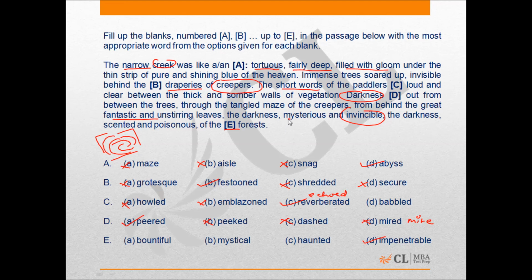Don't just be fooled by the word mysterious. There's also the word darkness. So darkness would only be in an impenetrable forest when light could not pass, when something cannot pass through, right? Otherwise, people might have thought that it could be haunted because of the word mysterious. It is not. The context doesn't give that away. It cannot be mystical, mysterious is already given there, and it cannot be bountiful or plenty. The word is impenetrable, because bountiful is a word with a positive connotation, while impenetrable again is not a negative word, but fits here because we're talking of darkness, because of the trees, a lot of trees that were there. So we have the answers for the closed test now.